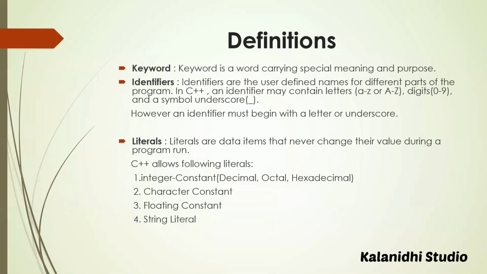A keyword is a word carrying special meaning and purpose. Identifiers are the user-defined names for different parts of the program. In C++, an identifier may contain letters, that is from small a to z or capital A to Z, digits, that is from 0 to 9, and the underscore symbol. However, an identifier must begin with a letter or underscore.